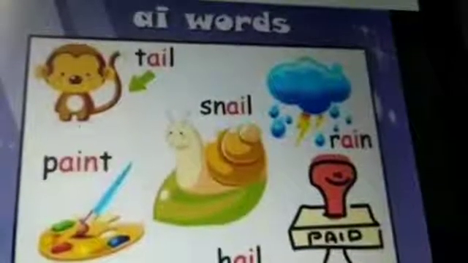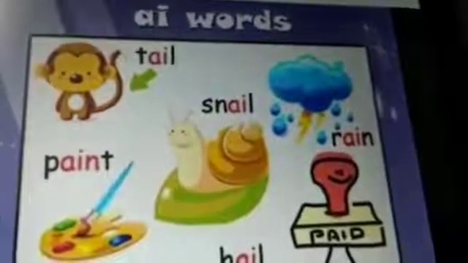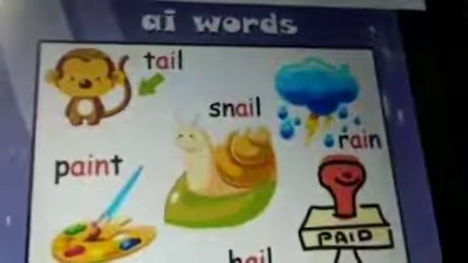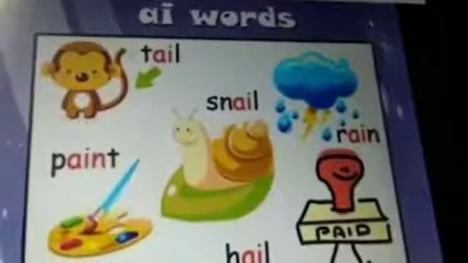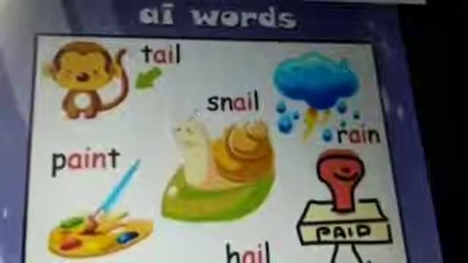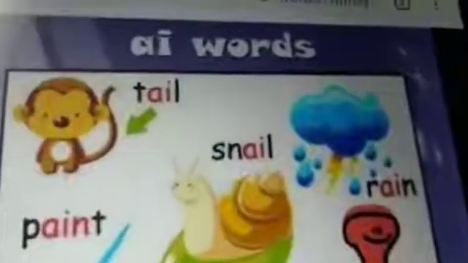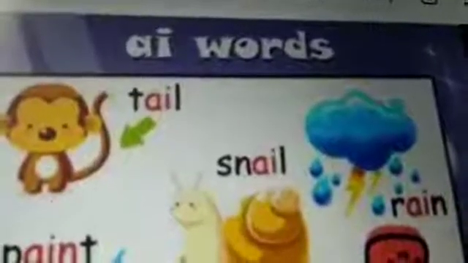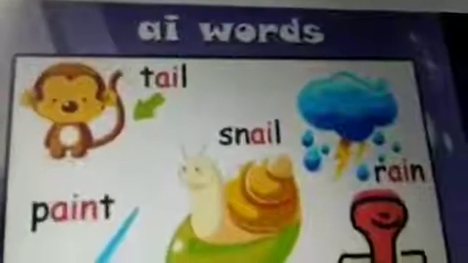So let's take an example. Look at the picture of AI sound words. Students, look at the first picture. What is written here? Tail. Then how can we say it with sounds?